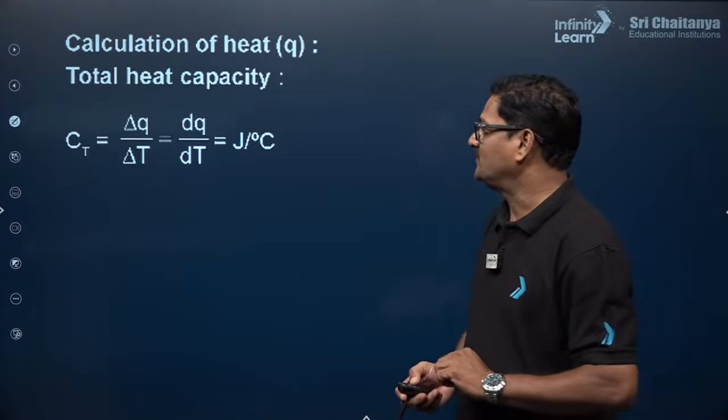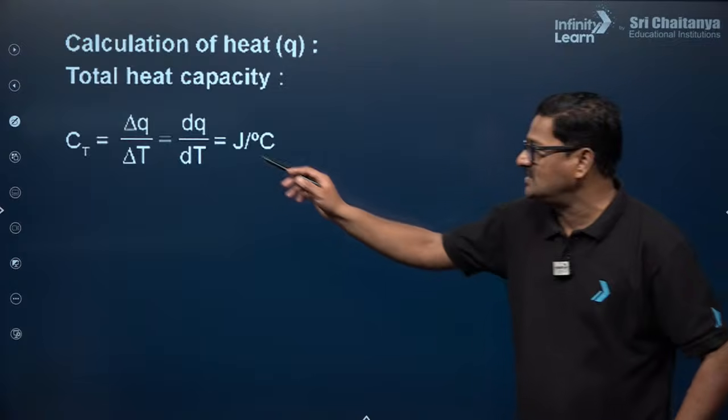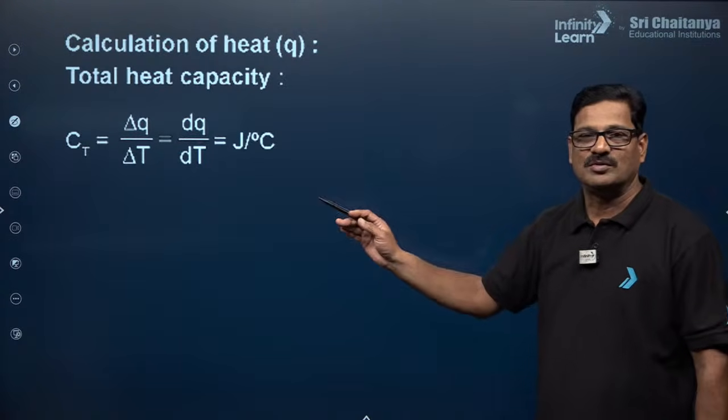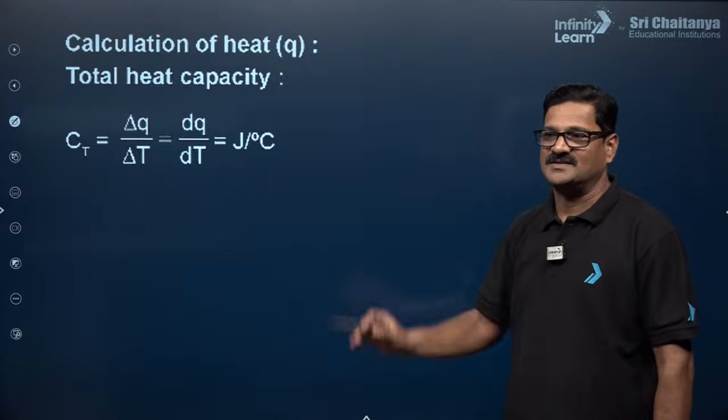Calculation of heat here. The total heat capacity CT is equal to dQ by dT, and the unit is joule per degree centigrade.